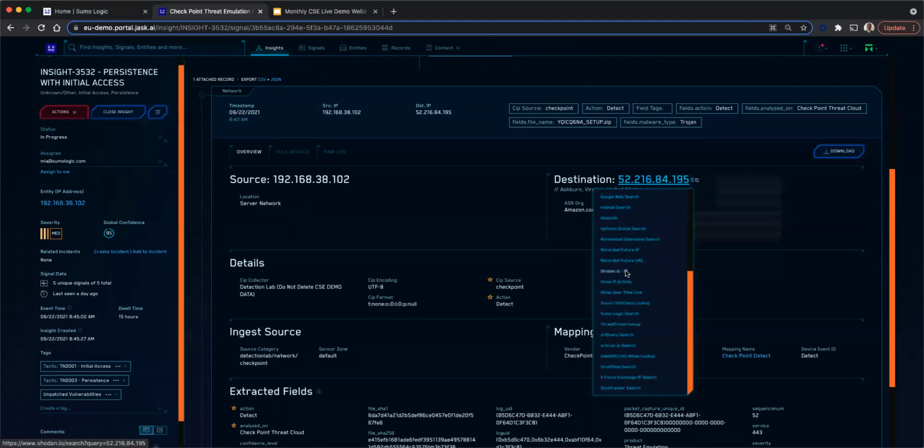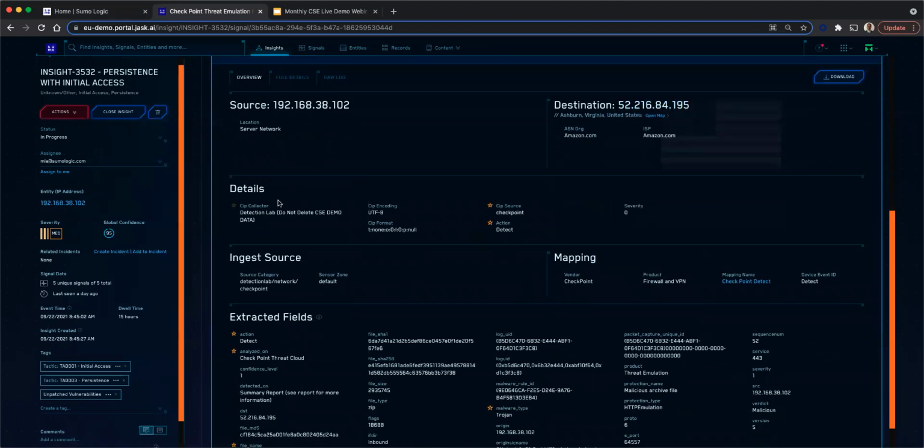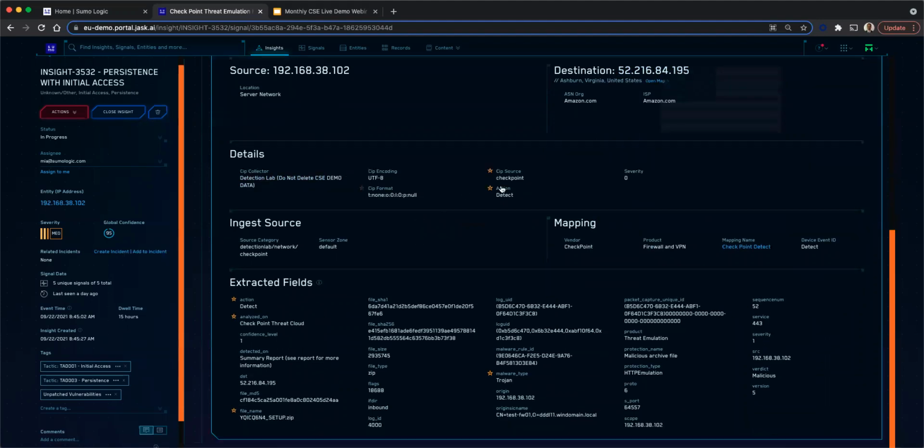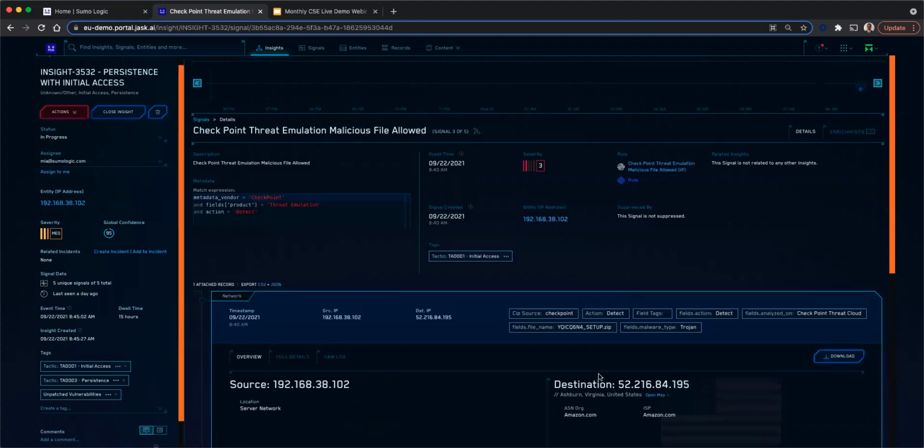I can scan the reputation of this IP, etc. I can see the details here. This shows things like the action is actually detection, and it shows the file hash, the destination, the file MD5, etc. Looks like in this particular case, a malicious file has been downloaded.